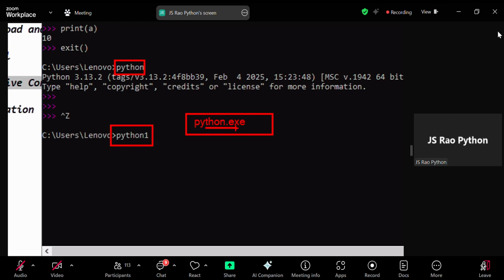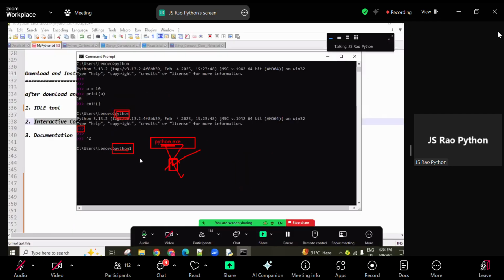At the time of installation, one checkbox is shown. If you select that, it is added automatically. If you do not select it, it is not added, and then we can add it ourselves. How to add, I will show you, just wait some time. If the Python path is added, when we type python, the Python prompt comes.